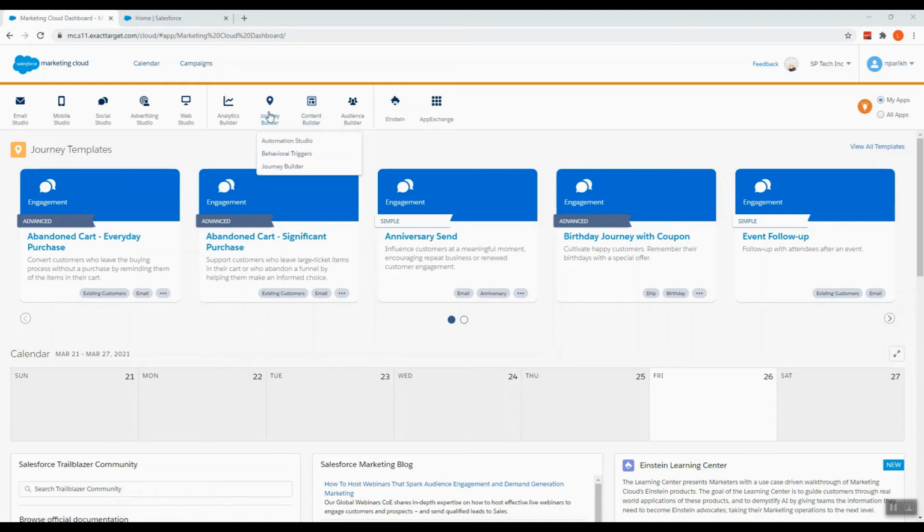Then there's this journey builder. So this delivers cross-channel personalized experiences at every step of the customer lifecycle with campaign management. So in short, it has the overall journey of a customer from lead to what the customer is right now for the organization. Analytics builder, at the click of a button, gives reports on the products or the customers that we have.